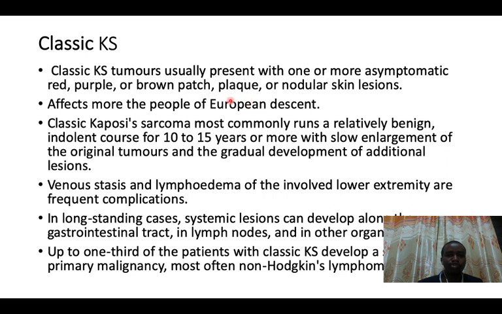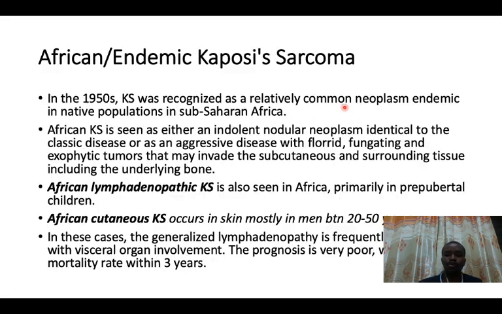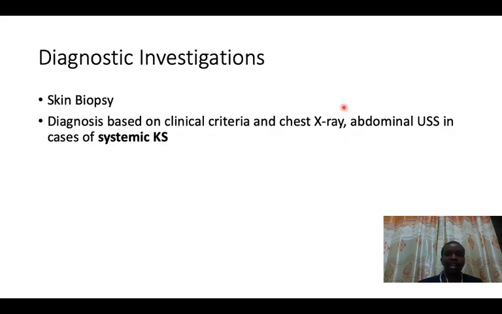So we forgot to talk about the clinical typical feature of Kaposi sarcoma. Normally, the patient will present with either red or purple or brownish patches. It can be a patch, a plaque, or a nodule on the skin lesion or on the mucosal surface, and it can disseminate to all parts of the body, and it's called systemic Kaposi sarcoma.